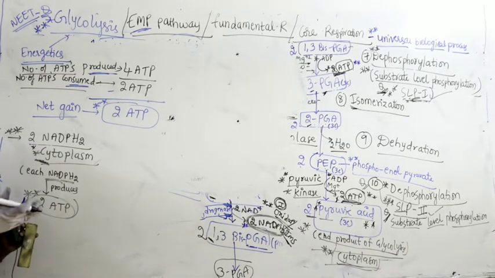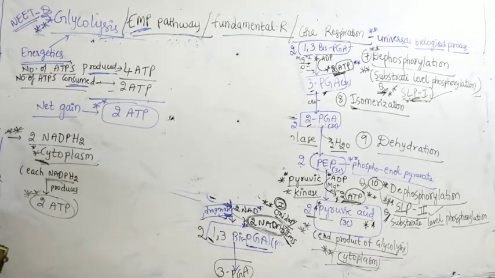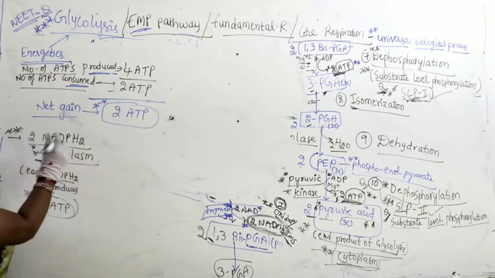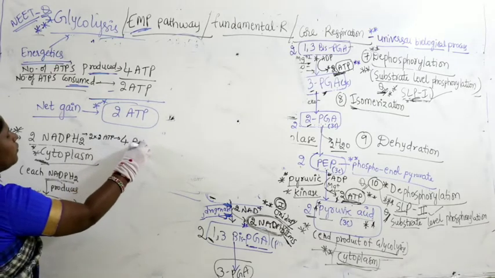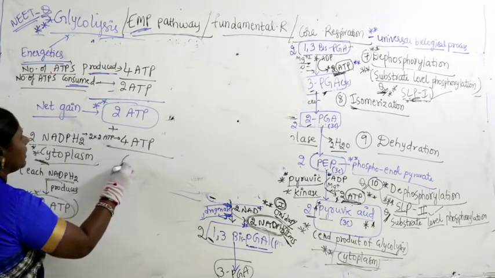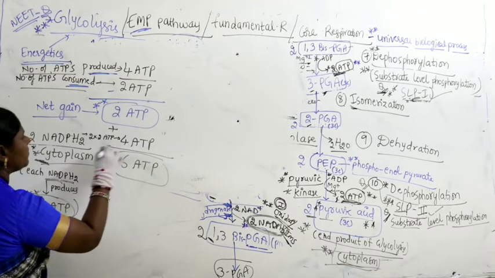Next step, what? Link reaction. Next step, what? Krebs cycle, electron transport system. In that, all reactions are happening where? In the matrix of mitochondria. In the matrix of mitochondria, in the Krebs cycle, in the link reaction, each NADPH2 contributes 3 ATP. That I will tell you later, but try to remember that in the cytoplasm each NADPH2 produces 2 ATP. How many NADPH2 altogether? 2 NADPH2, 2 into 2 ATP. So it produces how many ATP? 4 ATP. So if you add totally, 6 ATP is produced.